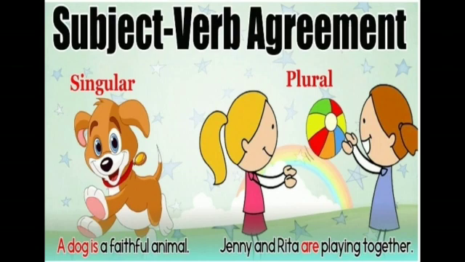That means a singular subject will agree with the singular verb, whereas a plural subject will agree only with the plural verb. A dog is a faithful animal. Here, a dog is a singular subject, so "is" is used as a singular verb, whereas in "Jenny and Rita are playing together," Jenny and Rita are a plural subject, so we are using "are" as the plural verb.